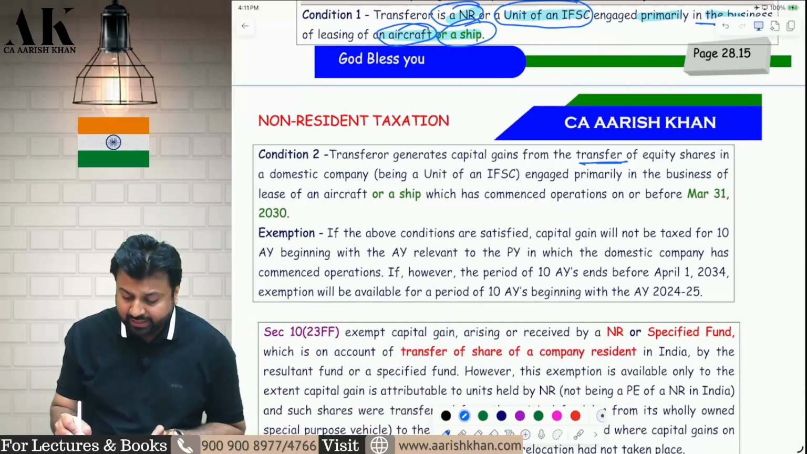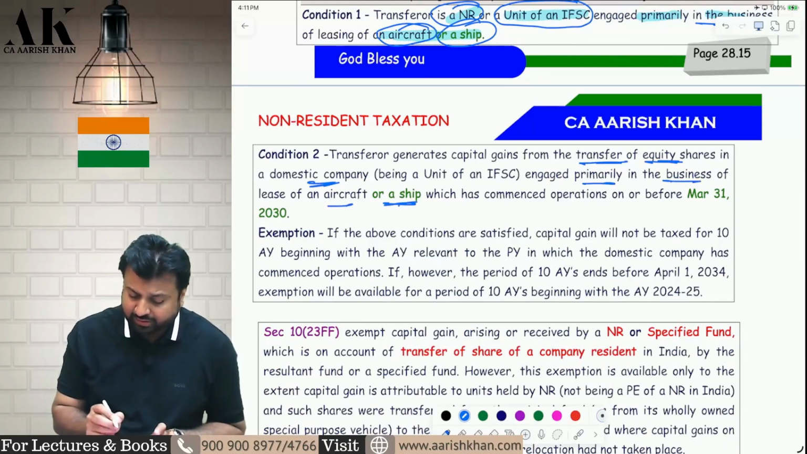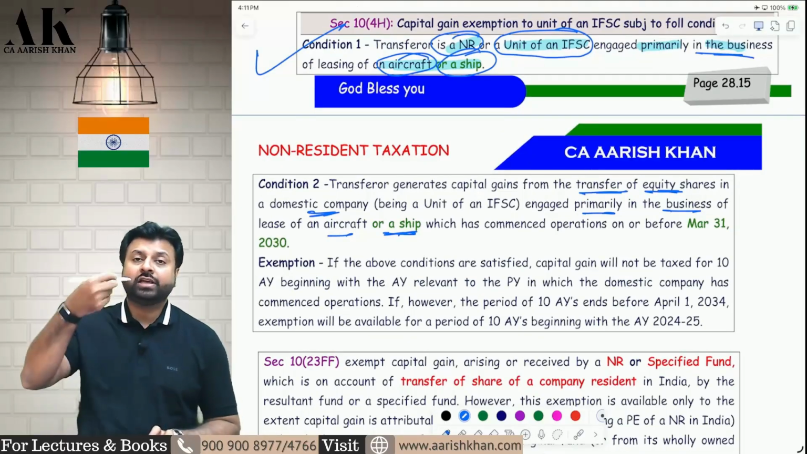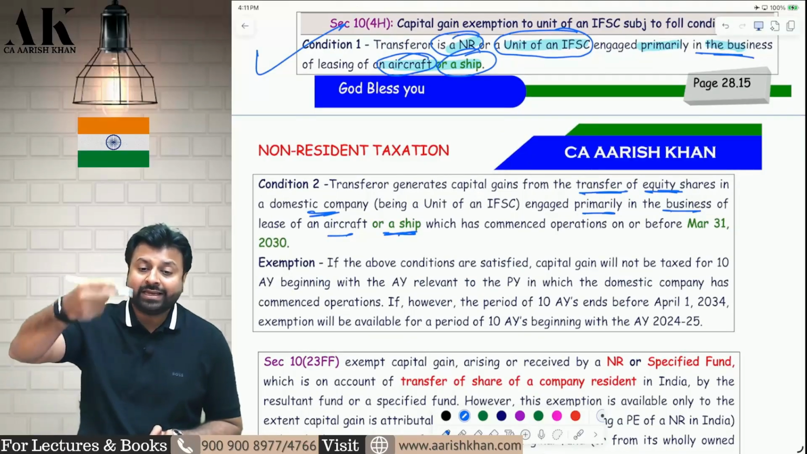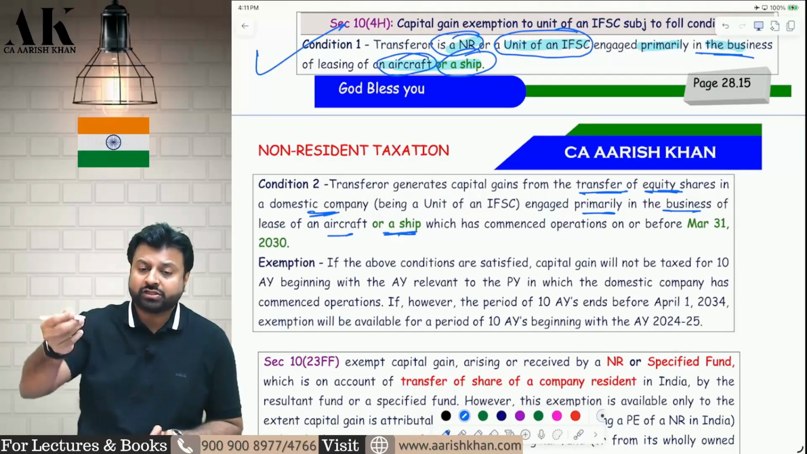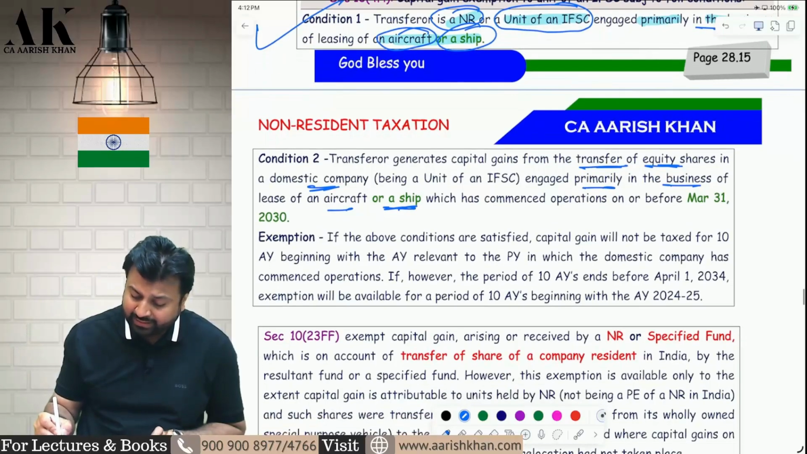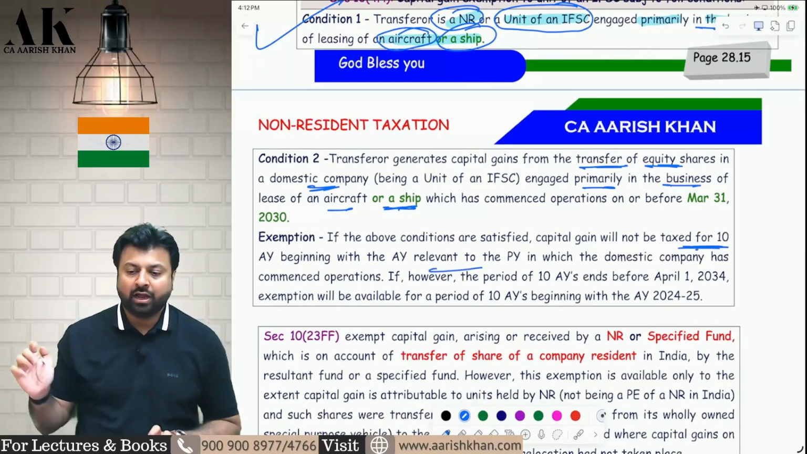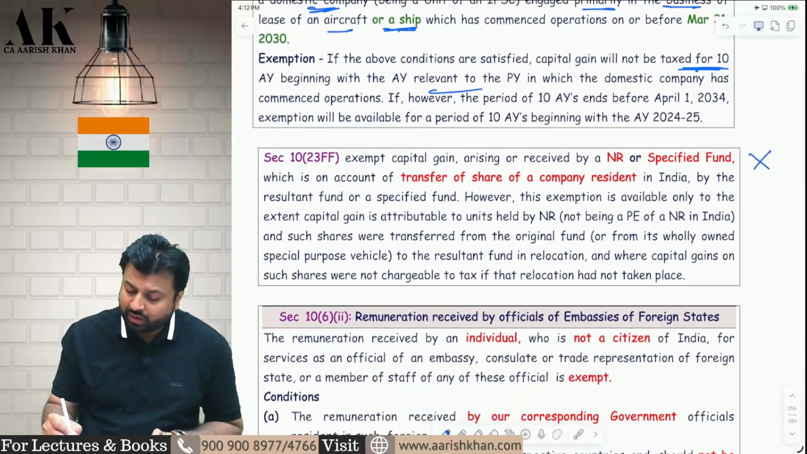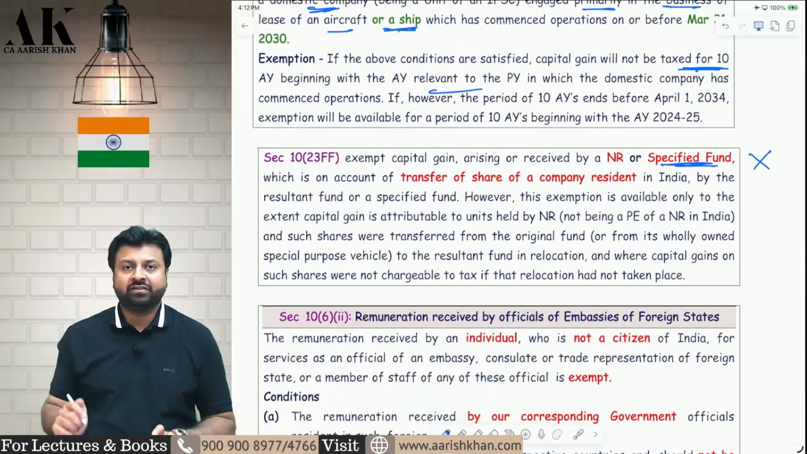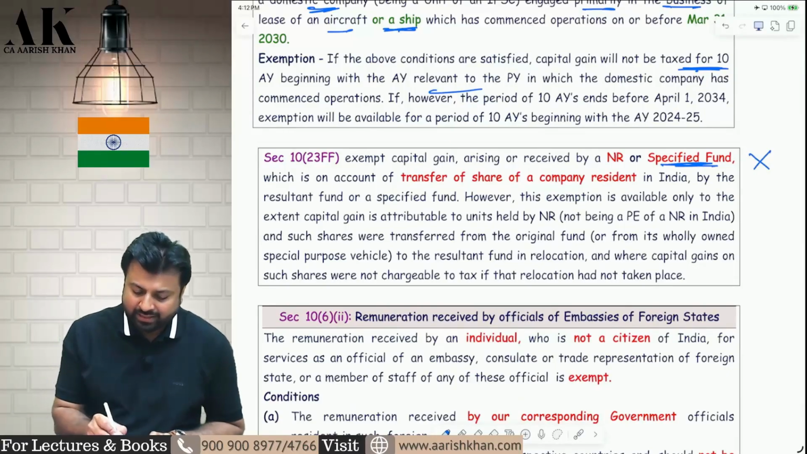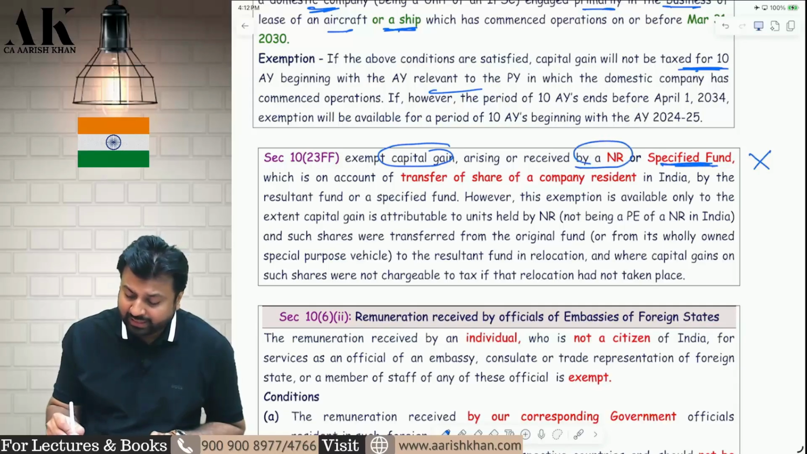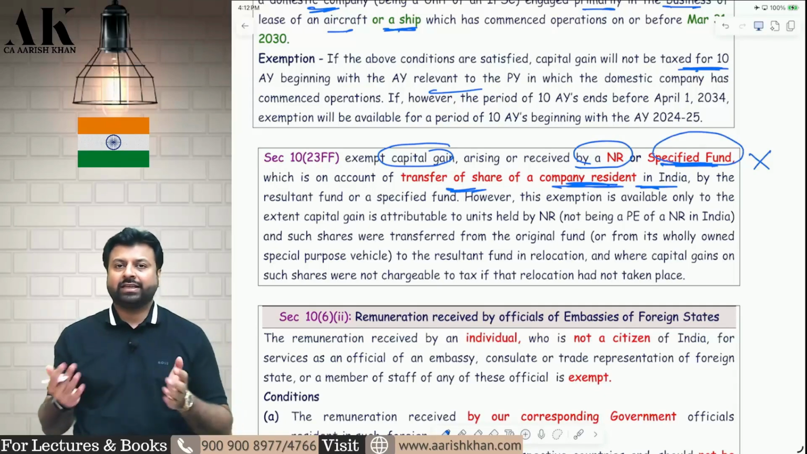They are transferring shares, equity shares of a domestic company engaged primarily in the business of leasing of aircraft or ship. So this assessee is transferring the equity shares of a company which is engaged in leasing of aircraft or leasing of a ship, and whatever capital gains they are earning, that will be exempt for a period of 10 years. I hope it is clear to all of you. Next one, I will talk along with capital gains, because for that you need to know the definition of specified fund. I can just say that here the capital gains is exempt by non-resident and specified fund when they transfer the shares of a company resident in India. So therefore, in that case, capital gains is exempt.